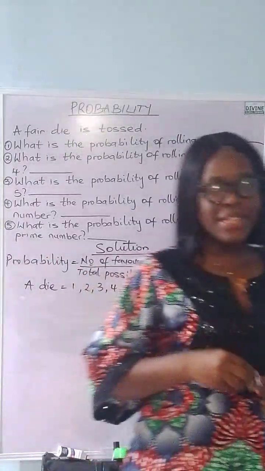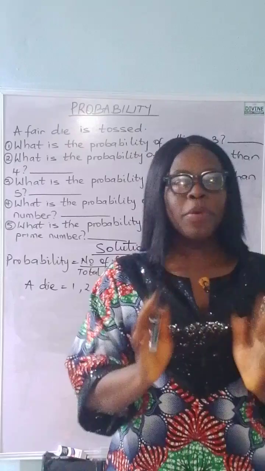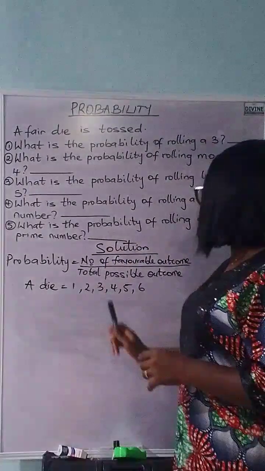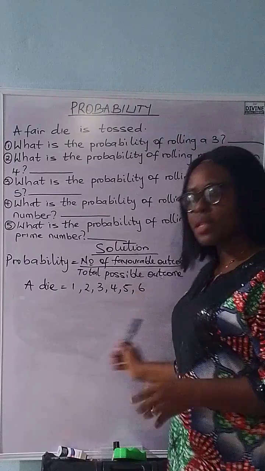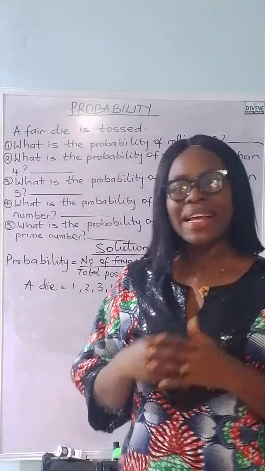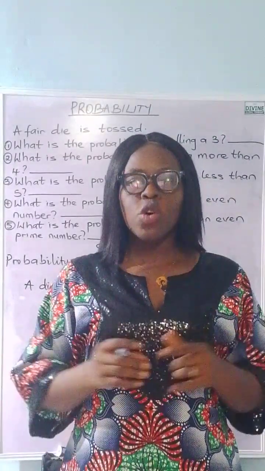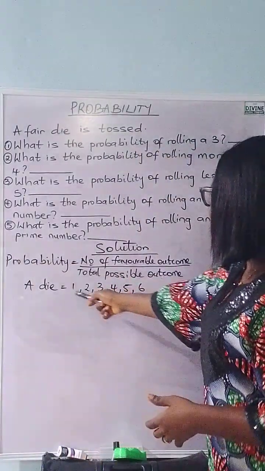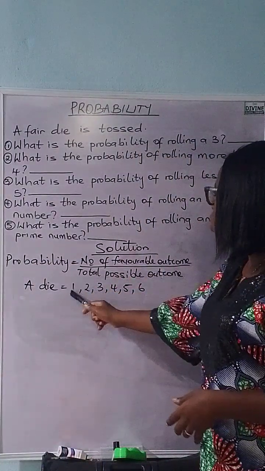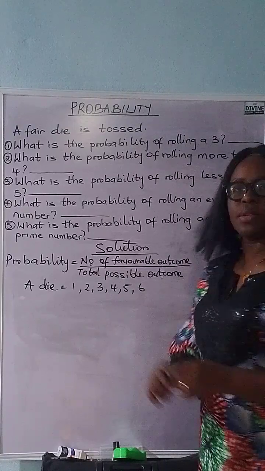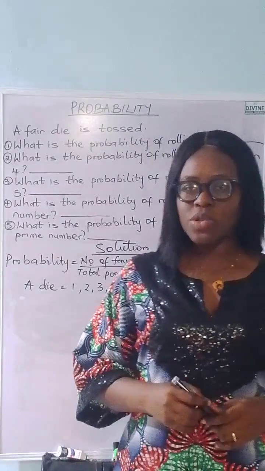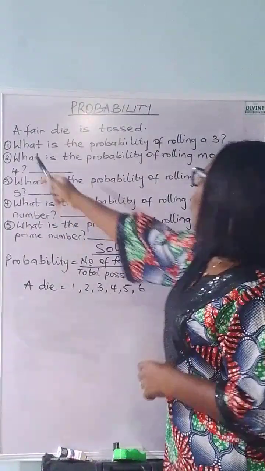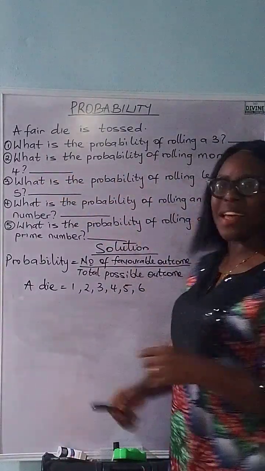So once you roll a die, the only possible outcomes are either you get a 1, 2, 3, 4, 5, or 6. You cannot roll a die and get 7. So when we talk about total possible outcome in this situation, it is 1 to 6, which is 1, 2, 3, 4, 5, 6. That is our total possible outcome. Now question 1 says, what is the probability of rolling a 3?